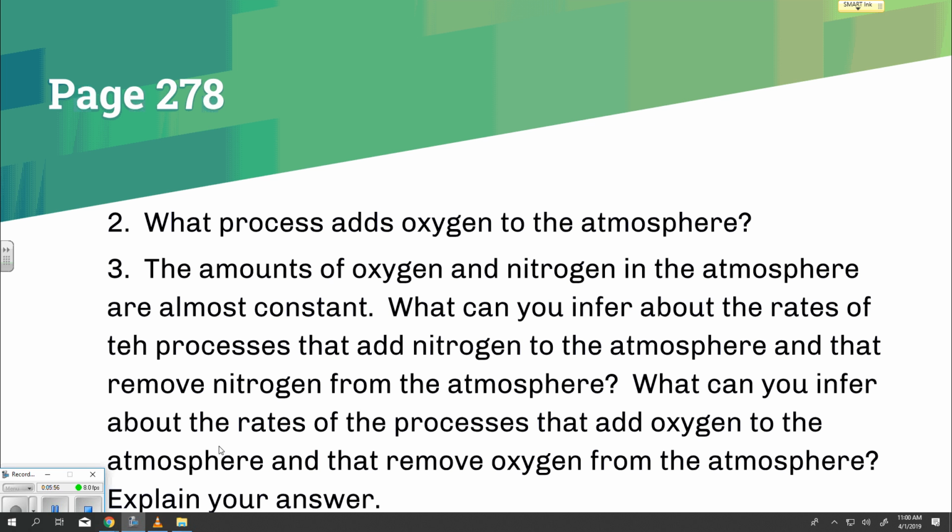Processes that affect gases in the atmosphere. Gas, nitrogen, N2. How is the gas added to the atmosphere? The decay of dead organisms releases N2. How is the gas removed from the atmosphere? Nitrogen-fixing bacteria convert N2 to other forms of nitrogen.